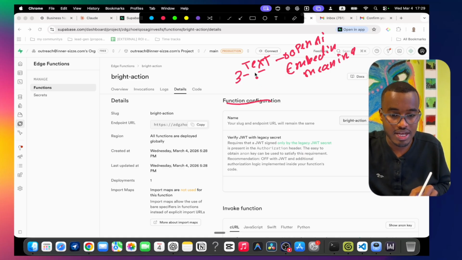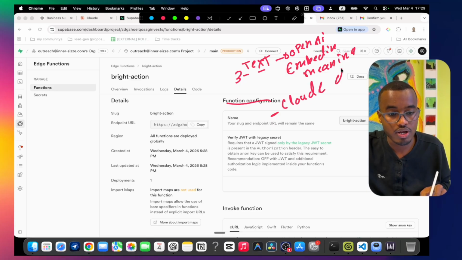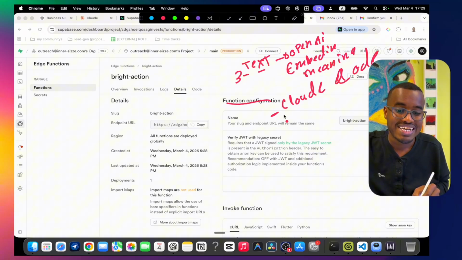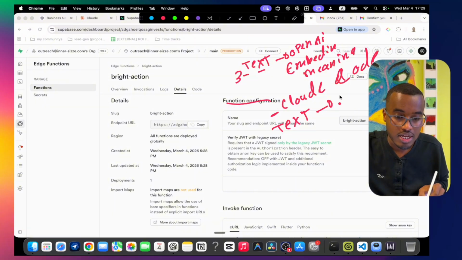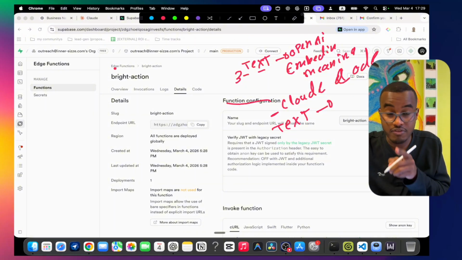The second thing that this function does is it is also going to call Claude Code, or Claude. It is going to call Claude, take the text itself, and then extract the columns we have in our table.